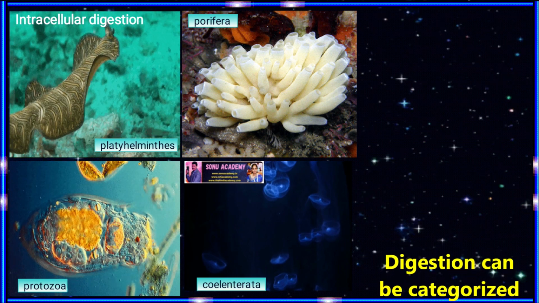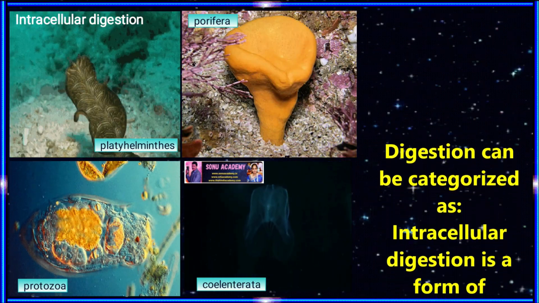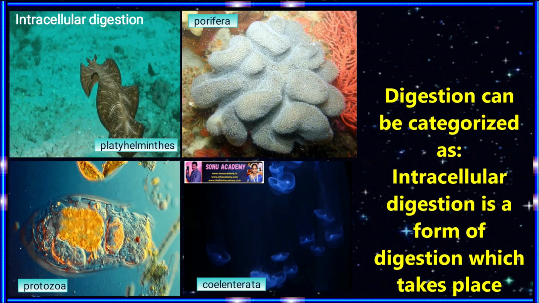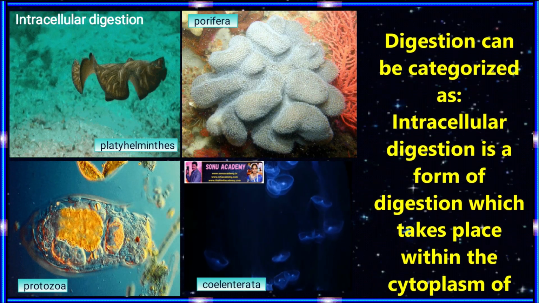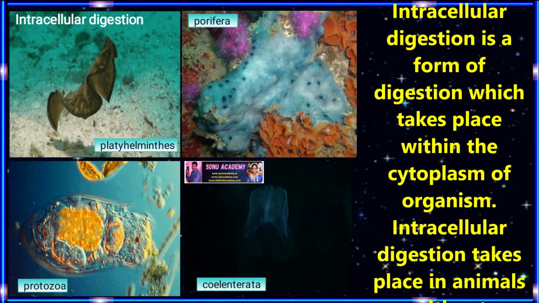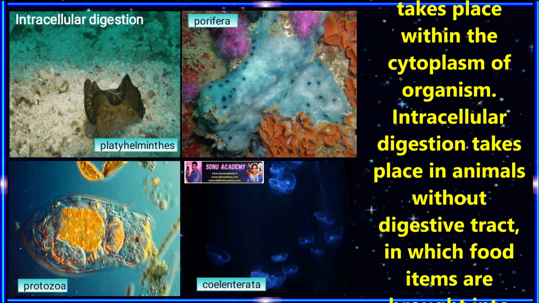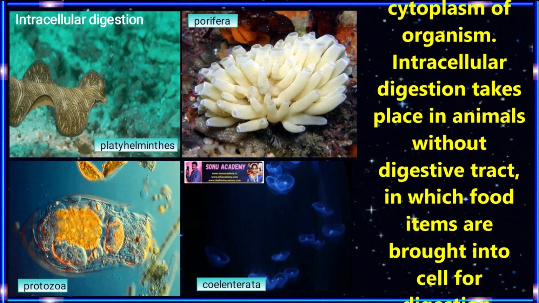Now let us see that digestion is categorized into two types. One is intracellular digestion and the second one is extracellular digestion. Let us discuss what intracellular digestion is. Intracellular digestion is a form of digestion which takes place within the cytoplasm of organisms.